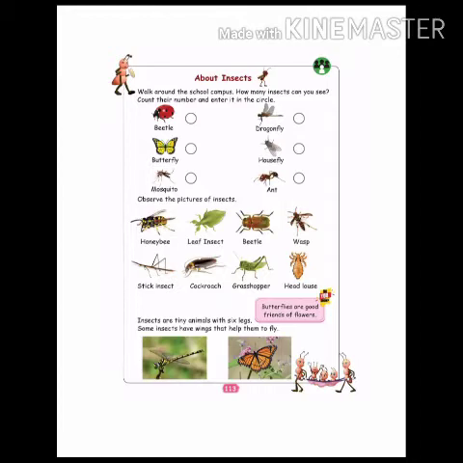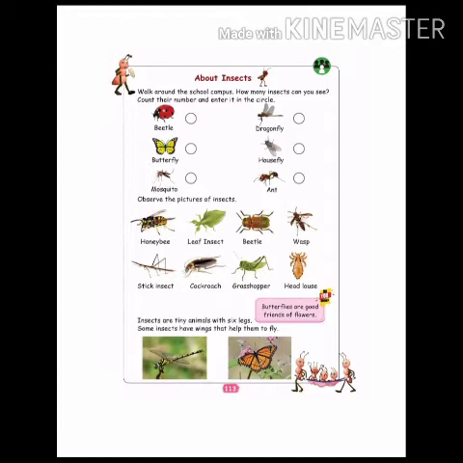Okay, come next one. Insects are tiny animals with 6 legs. How many legs do the insects have? They have 6 legs. They are very tiny. Tiny means small. They are very tiny animals, small animals, and they have 6 legs. How many legs does it have? 6 legs.